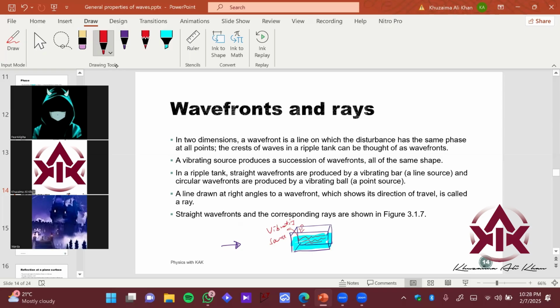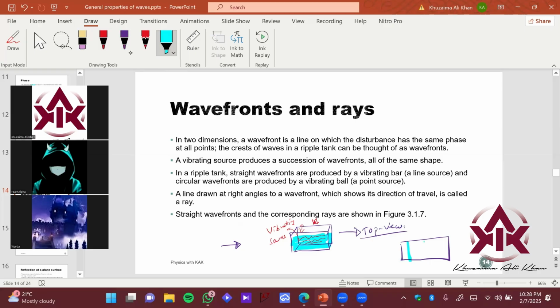If I fix my eye at the top, I will see a pattern like this. If I see the top view, from where my eye is placed, it is going to be as follows. You will see lines which are crossing, right? These are basically called crests. This will be called troughs. You will not be able to see complete waves passing if you're seeing from the top, so you will basically see sort of lines, right?